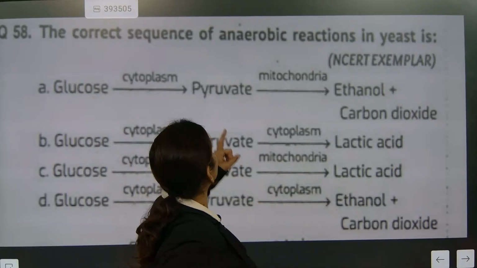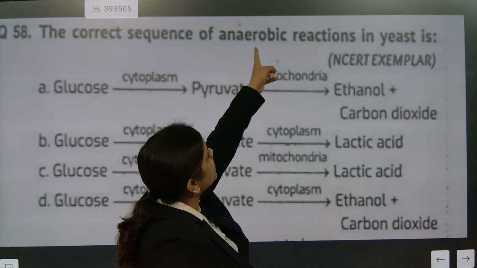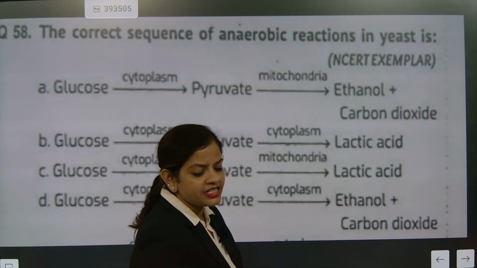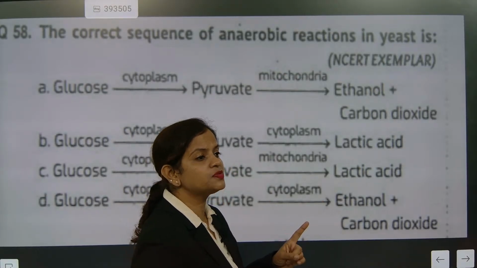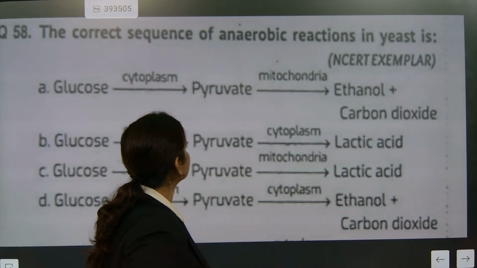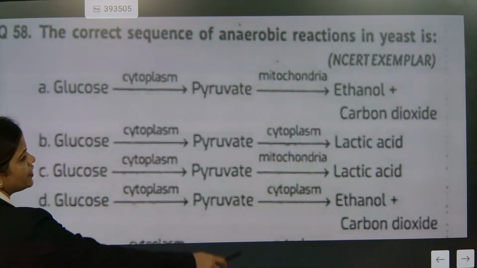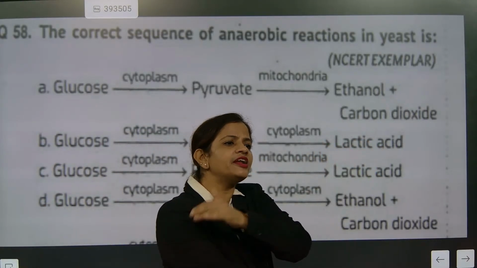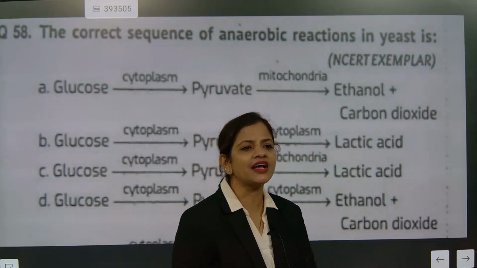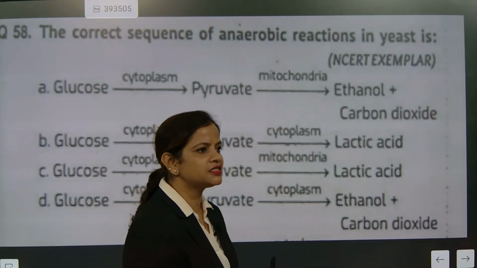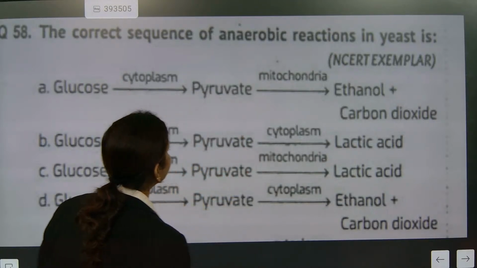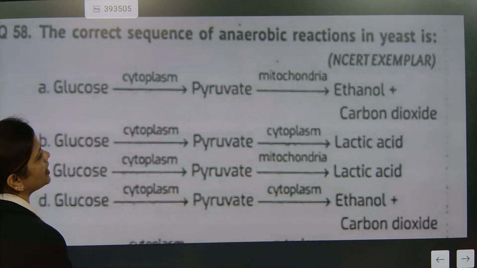But here, one question is there. The correct sequence in anaerobic respiration in yeast, they are asking. So which one? Yeast will not form lactic acid. Lactic acid will be generated in muscles when you are doing excessive exercise. Are you all understanding? So where is the correct answer? Ethanol, this part or this part?